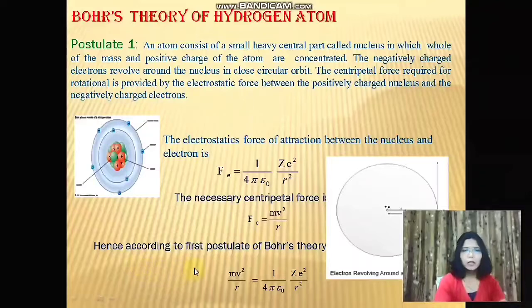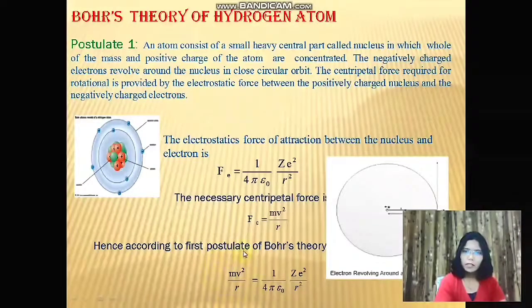Hence, according to the first postulate of Bohr's theory, this centripetal force is equal to the electrostatic force of attraction between the positively charged nucleus and negatively charged electron. Thus, mv square upon r, which is the centripetal force, is equal to the electrostatic force, that is 1 upon 4 pi epsilon 0 into Ze square upon r square.